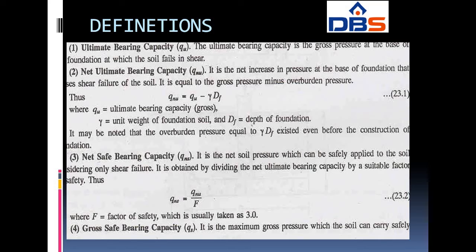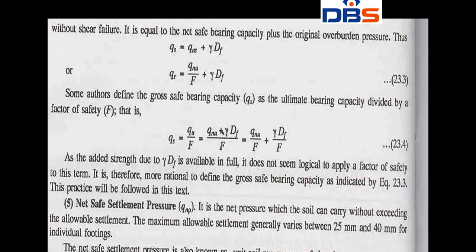Next one, QNS, net safe bearing capacity. Net safe bearing capacity is equal to QNU by factor of safety. QNU means QU minus gamma DF, divided by factor of safety. Next one, gross safe bearing capacity. Gross safe bearing capacity is equal to QS. QS is equal to QNS plus gamma DF. Factor of safety is taken as 3.